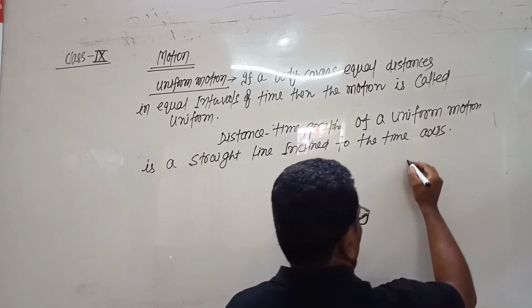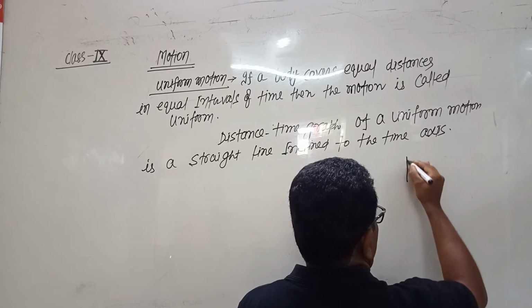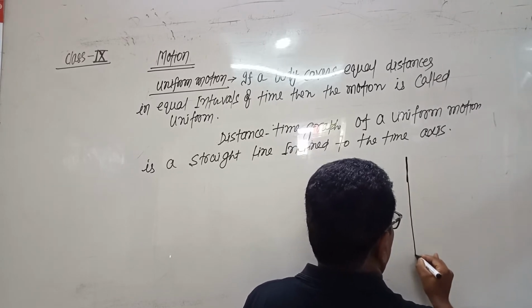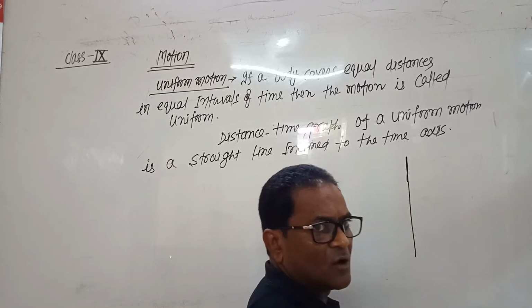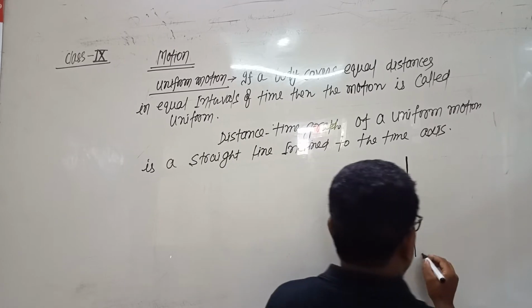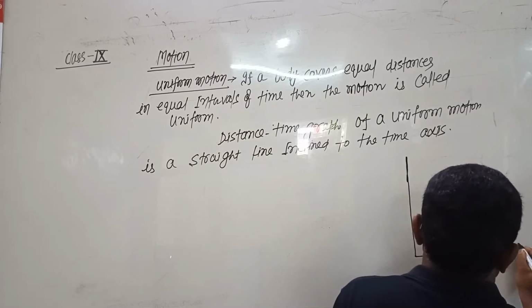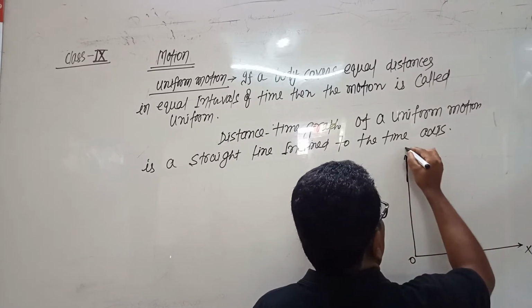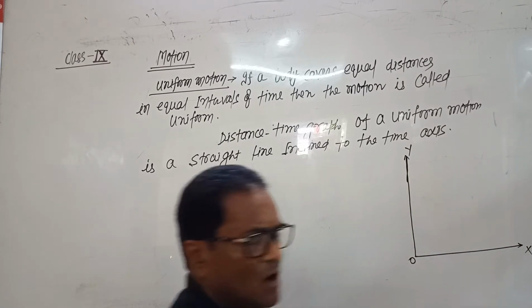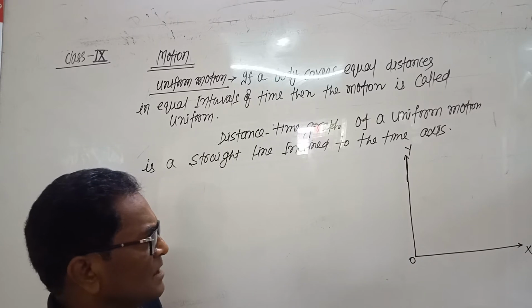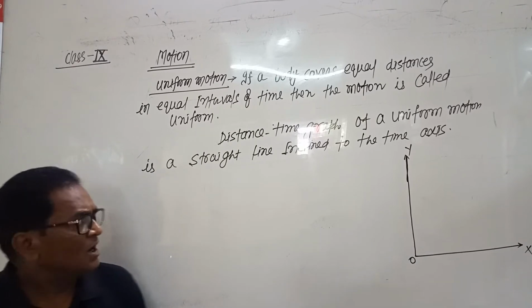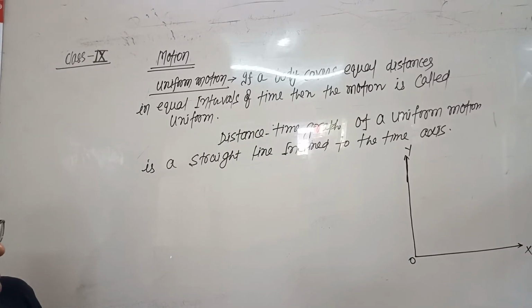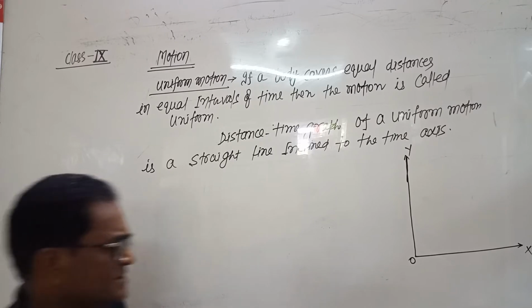So for drawing a graph of uniform motion, time is always taken on x-axis.